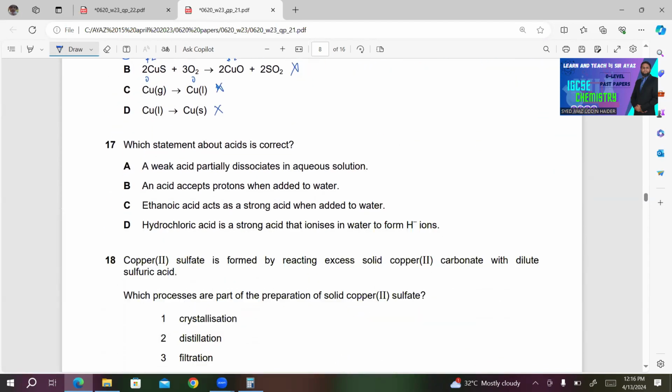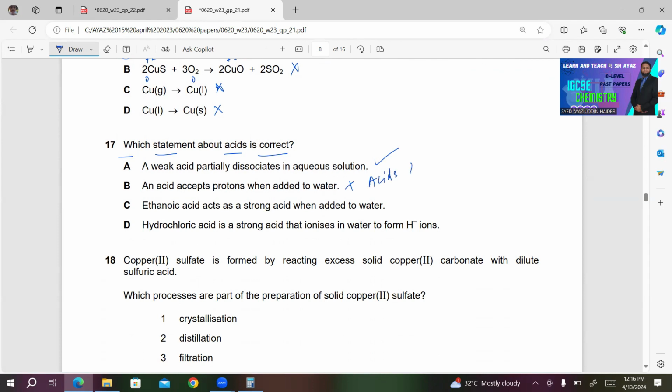Number 17, which statement about acids is correct? A, a weak acid partially dissociates in aqueous solution. This looks correct to me. For your convenience, I am reading the other statements. B, an acid accepts a proton when added to water. This is wrong. An acid is a proton donor.